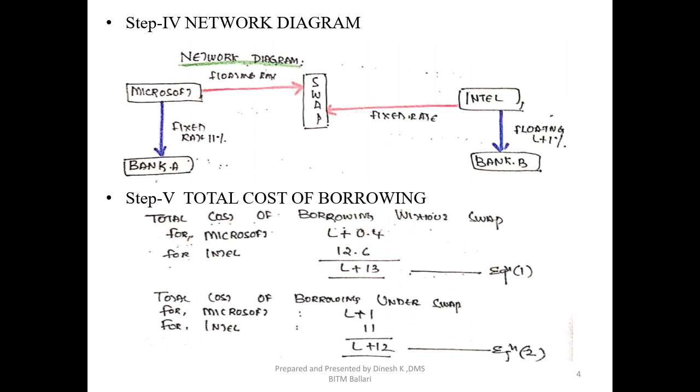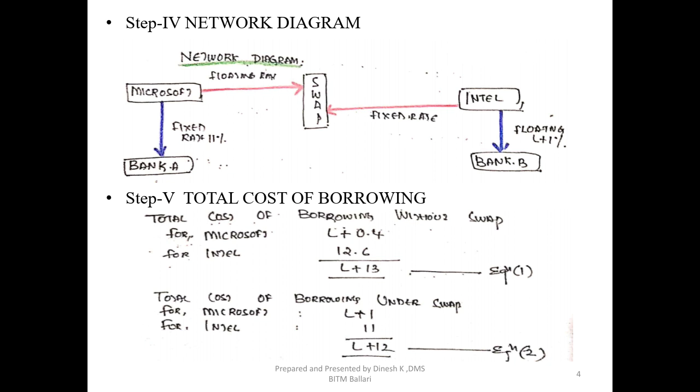Similarly for Intel, the cost of borrowing without a swap transaction. Since Intel wants to convert to a fixed rate without entering a swap transaction or taking the help of an intermediary, the cost of borrowing at a fixed rate for Intel would be 12.6%. Simplifying that, we get LIBOR L plus 12.6 plus 0.4. It will come as L plus 13. That is equation 1.